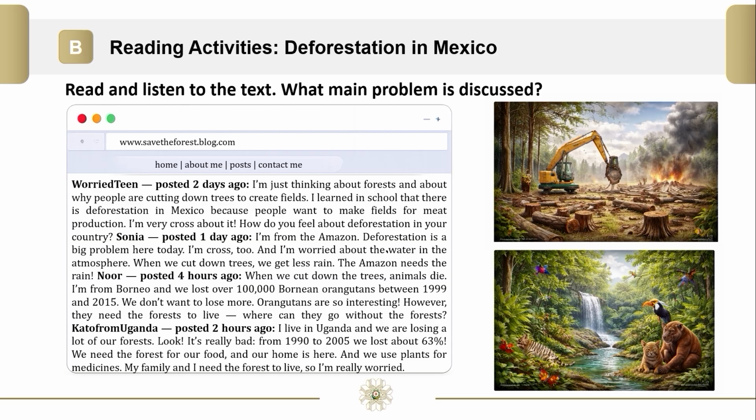Orangutans are so interesting. However, they need the forests to live. Where can they go without the forests? I live in Uganda, and we are losing a lot of our forests. Look! It's really bad. From 1990 to 2005, we lost about 63%. We need the forest for our food, and our home is here. And we use plants for medicines. My family and I need the forest to live, so I'm really worried.